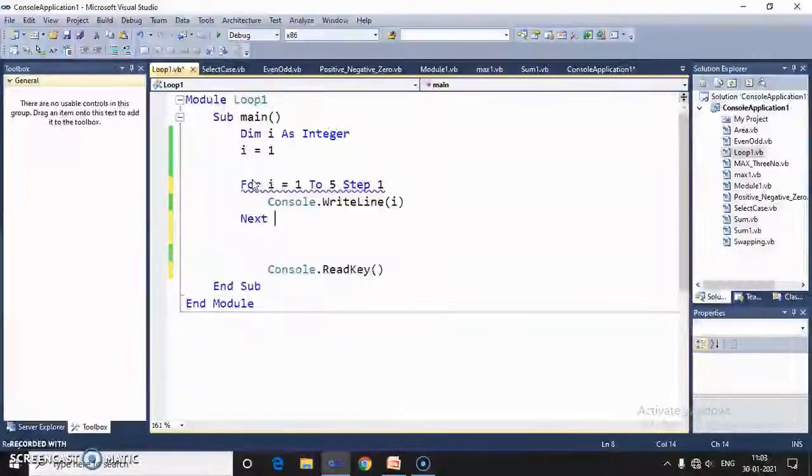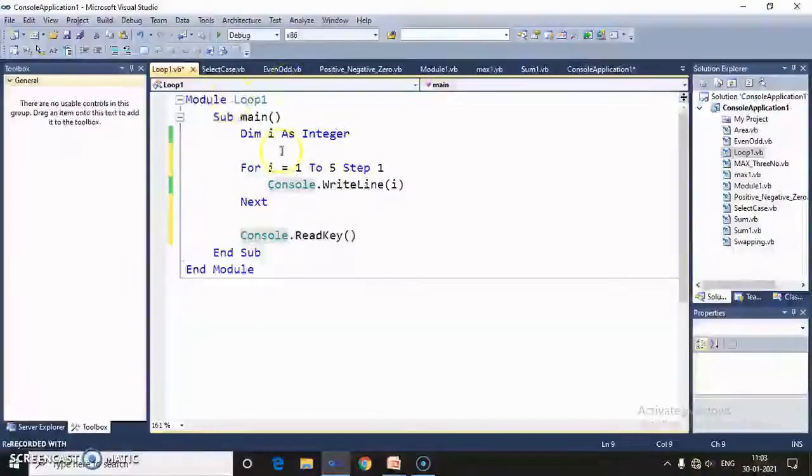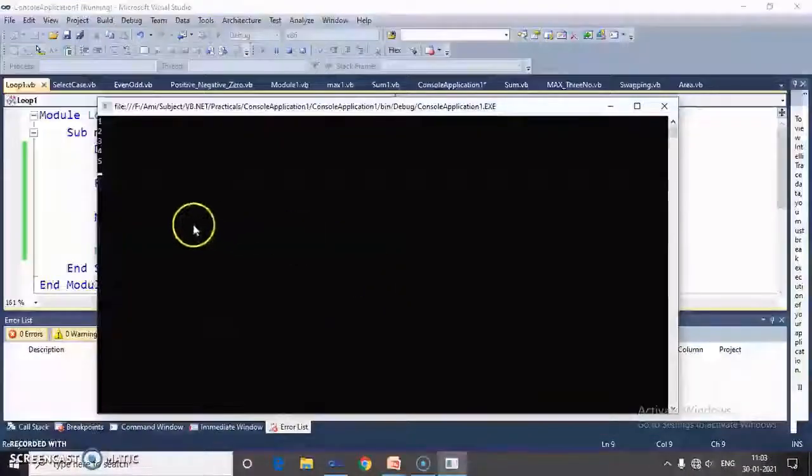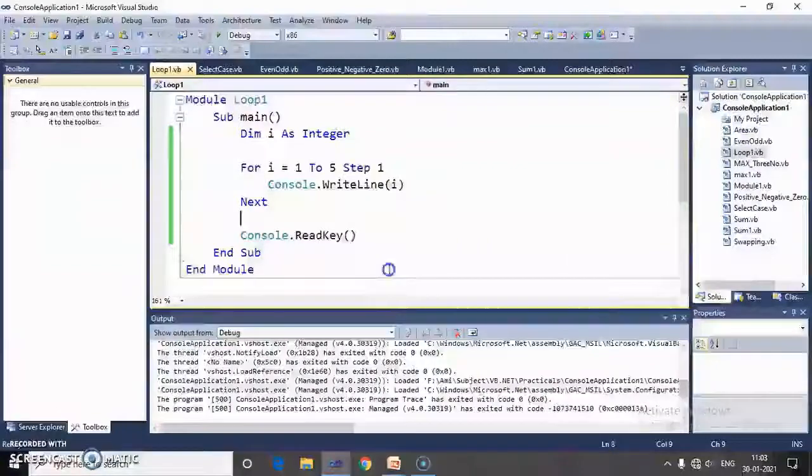Now at last, next. Now run the practical. The output is the same, 1 to 5. Now suppose I want to print 1 to 5 but in reverse order.